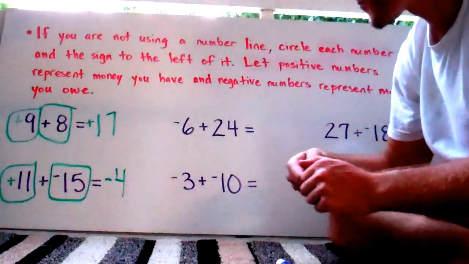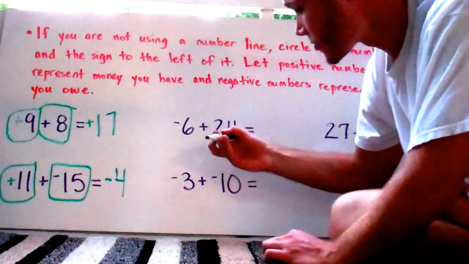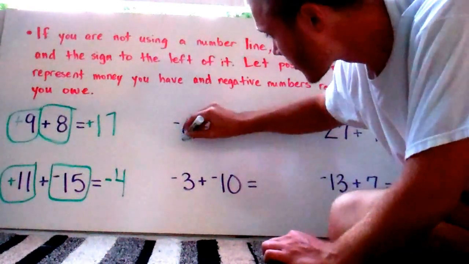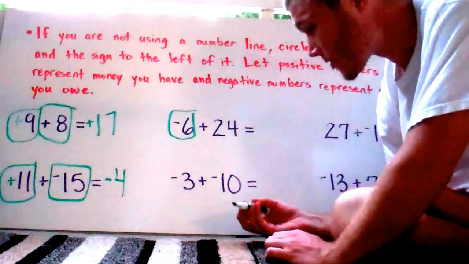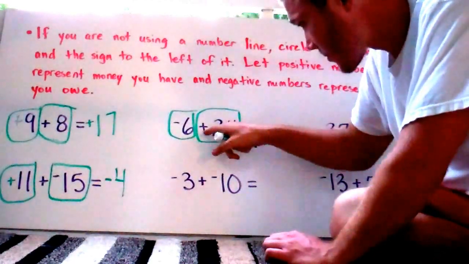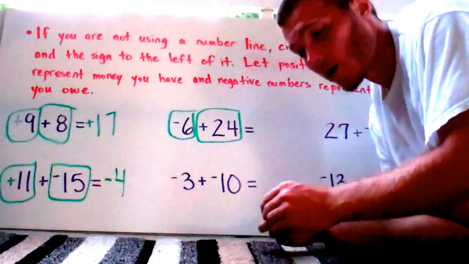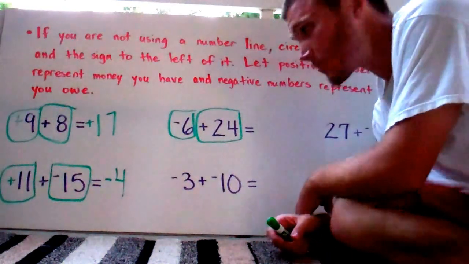Next one. I've got -6. So I'm going to circle the -6. And then +24. I'm going to circle the 24 and the sign in front of it, which just happens to be the positive symbol, or the addition operation. So now, think about it in terms of money.